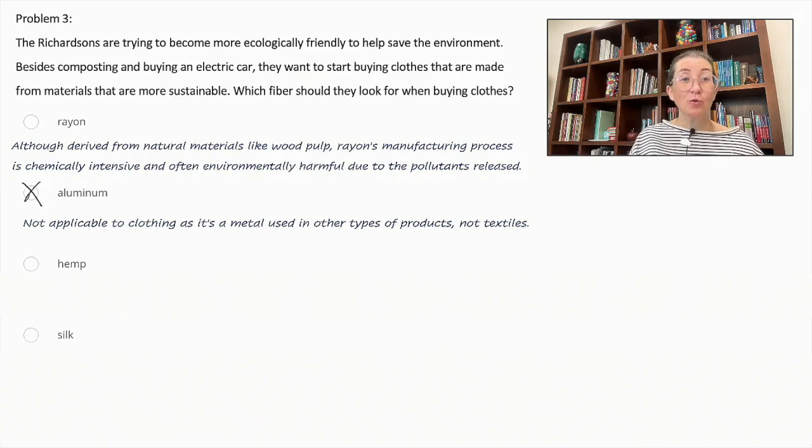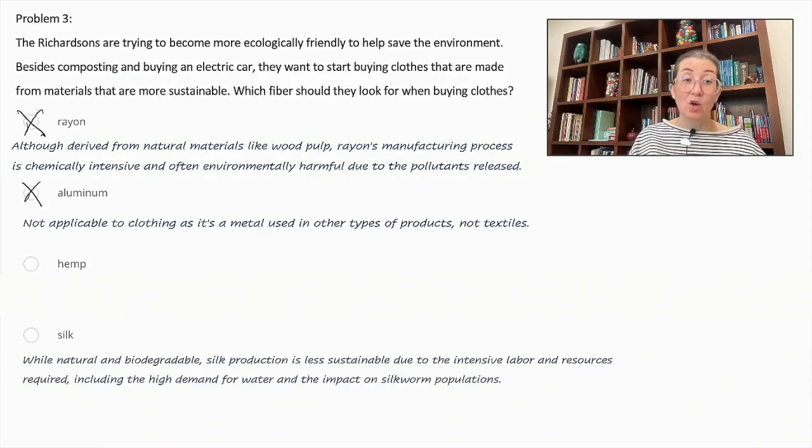Rayon. Although derived from natural materials like wood pulp, rayon's manufacturing process is chemically intensive and often environmentally harmful due to the pollutants released. So this is not correct. Silk. While natural and biodegradable, silk production is less sustainable due to the intensive labor and resources required, including the high demand for water and the impact on silkworm populations.